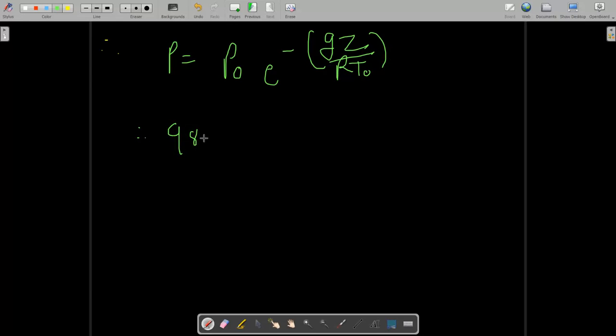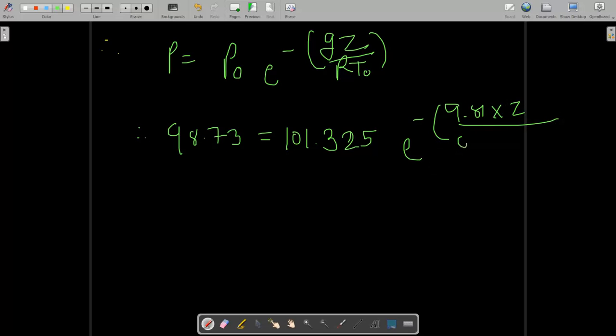What is the value? 98.73 kilopascal, and 101.325 kilopascal at the bottom. E power minus G, the G value is 9.81, Z we have to determine, and R. Most important thing, I always tell you in most of my lectures to please be careful with the units, otherwise you will get the wrong answer though you have done the correct steps. Here R is 0.461 kilojoule per kg, so you have to convert into joule by multiplying by 10 raised to 3, and the temperature is 300 Kelvin.